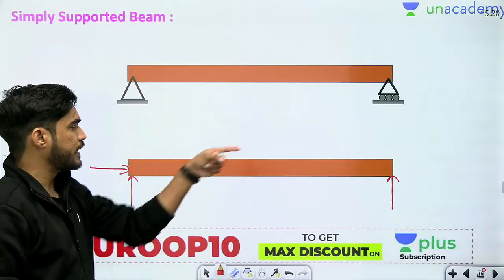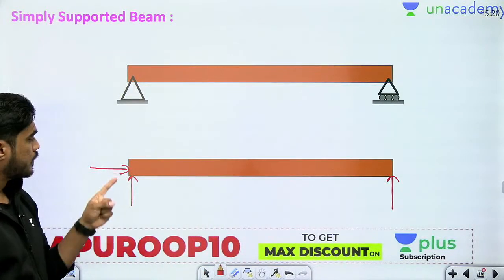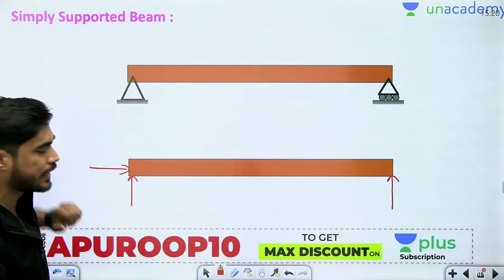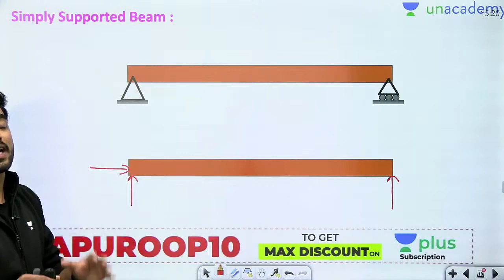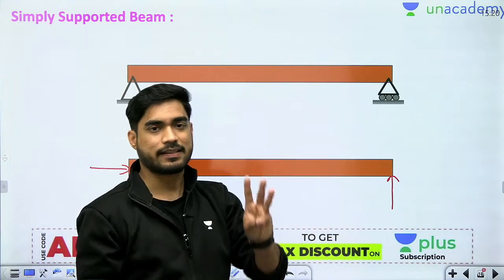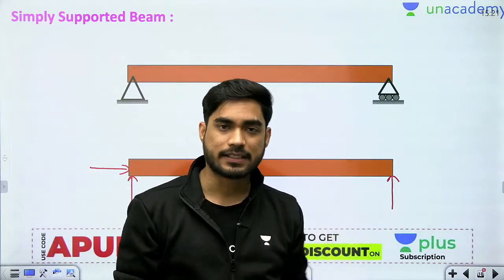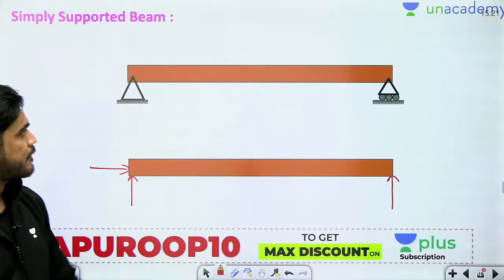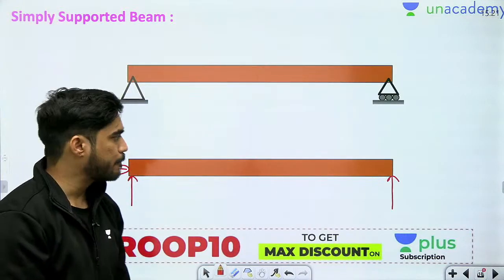If there is no force in x direction on the beam, then this horizontal reaction will become zero, you will only get these two vertical reactions. But here we are talking about maximum possible reactions. So maximum possible reactions are 3, equilibrium equations are 3, so this is also statically determinate. Okay, so this is simply supported beam.